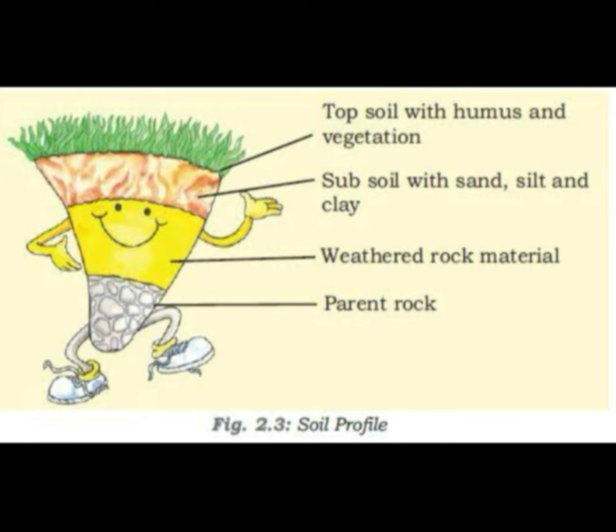The second layer is weathered rock material, which has rock material in it. The third layer is subsoil with sand, silt and clay. The fourth layer is topsoil with humus and vegetation. Humus means the important nutrient content. The topsoil is always covered with humus and vegetation.